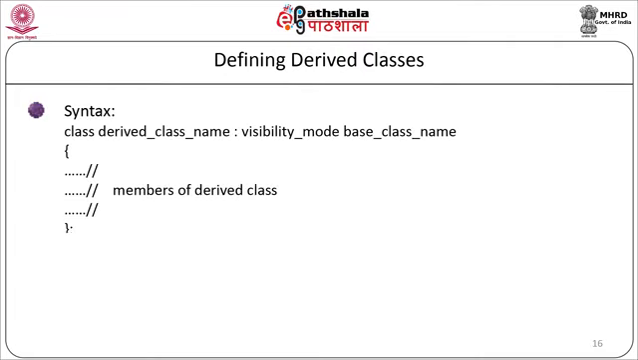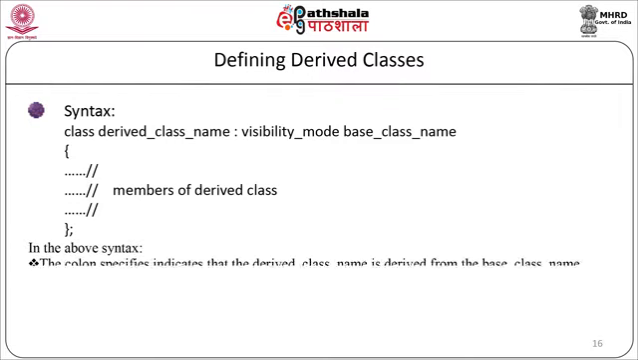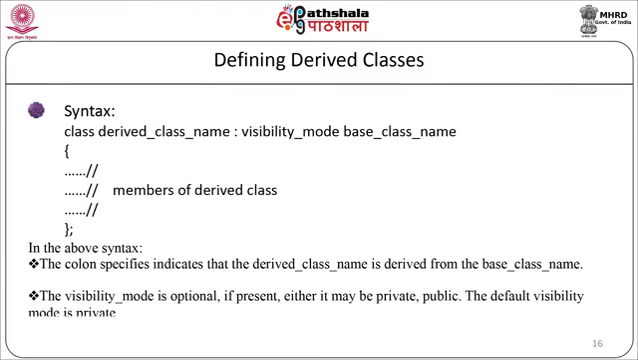The syntax is: class, derived class name, colon, the visibility mode and the base class name, and then the definition of the derived class. In the syntax, the colon specifies that the derived class is derived from the base class. The visibility mode is optional. If present, it may be either private or public. The default visibility mode is private.